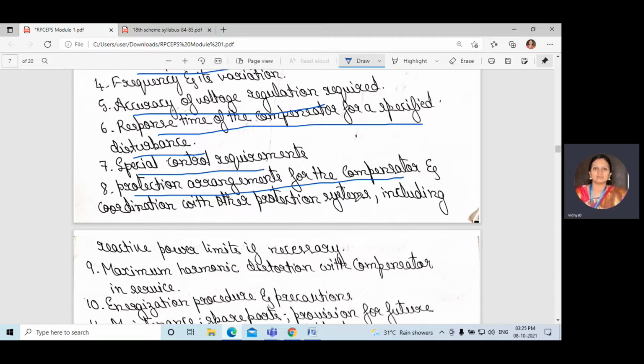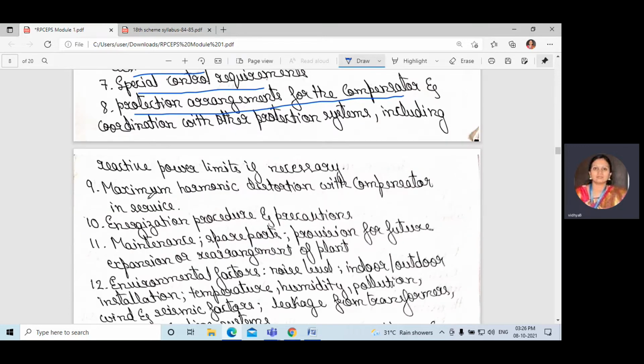Also the coordination with other protection systems connected to the compensator. The compensator is not the only thing connected to the load; if any fault occurs in the load, the relay should react, then the circuit breaker, and then the compensator. There will be a lot of protective devices linked with the load. So the protection arrangements for the compensator and the coordination with other protection systems should be there, including reactive power limits. It should not send more reactive power, like that. It should have a reactive power limit if necessary.